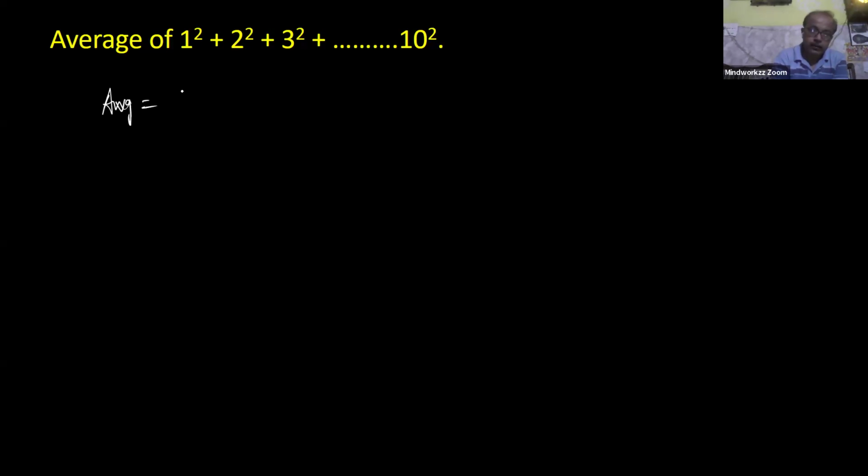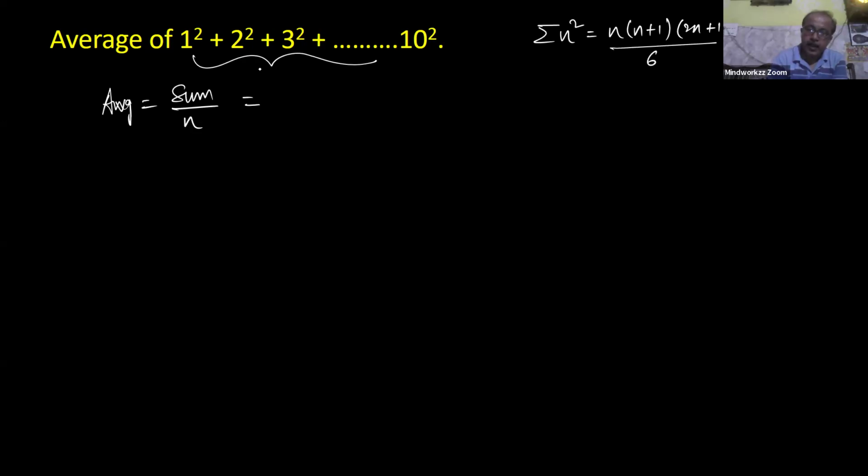Average is sum of observation divided by number of observation, and for this series formula used for summation n square is equal to n(n plus 1)(2n plus 1) divided by 6. And because average is required, to get this average value, divide by n also, so n and n cancel.